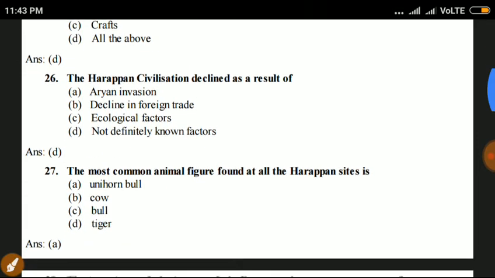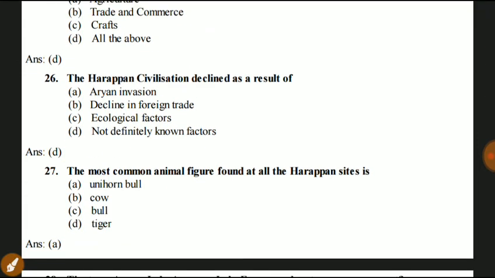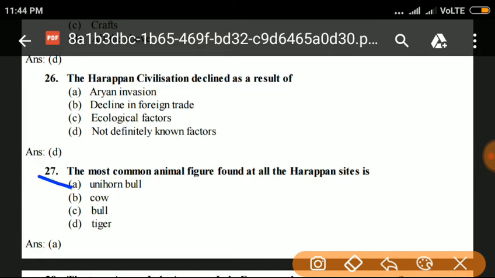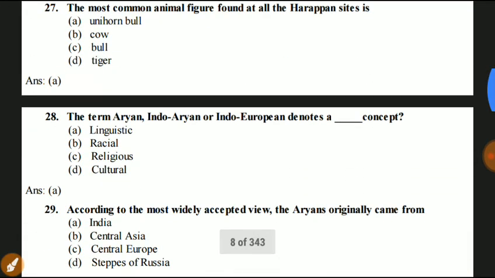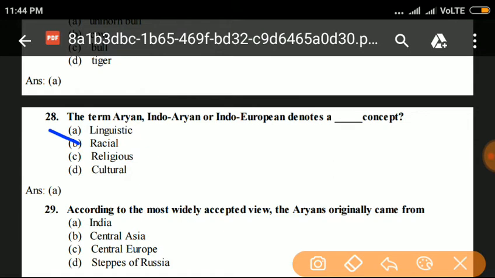Next question 27. The most common animal figure found at all Harappan sites is unicorn, bull, cow, tiger. It is the unicorn bull. The most common animal figure found at all the Harappan sites is the unicorn bull. Next question 28. The term Indo-European denotes a linguistic concept. It denotes the linguistic concept.